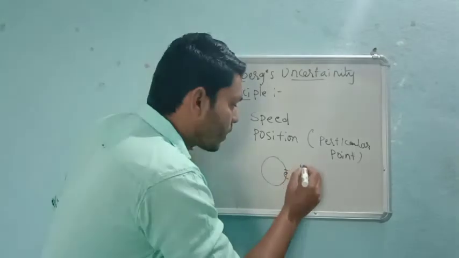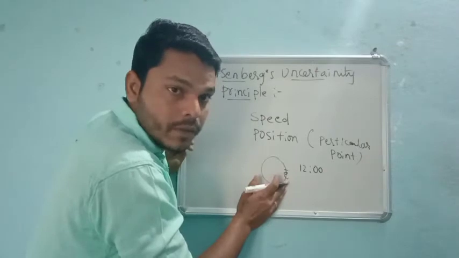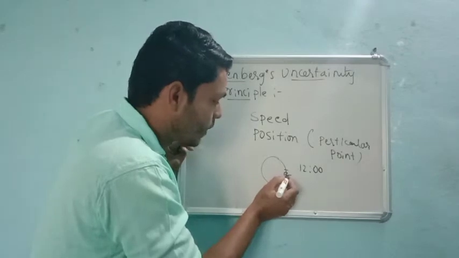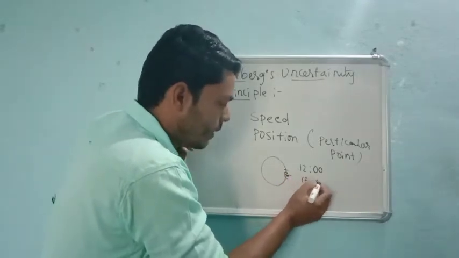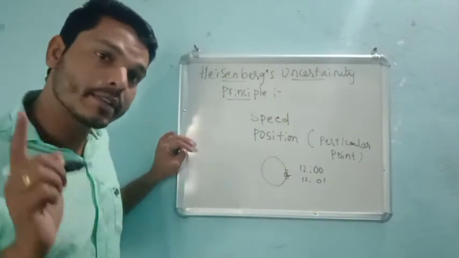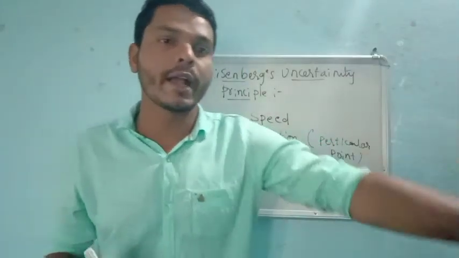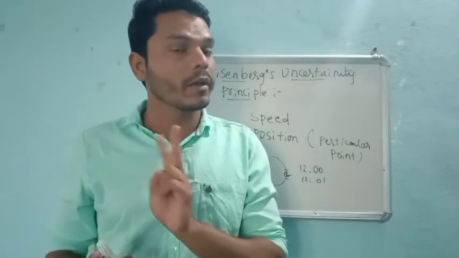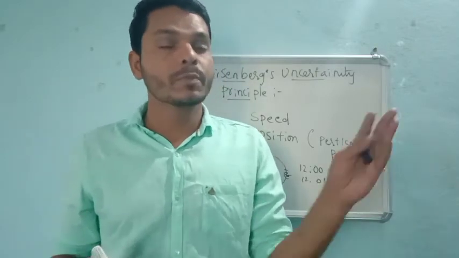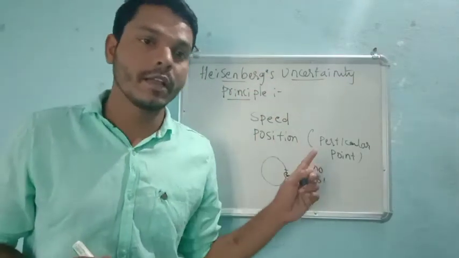If at 12 o'clock I am able to identify the electron's speed, then after some time what happens? The electron will not be here. The position will be changed. That means at a single time, we can imagine the speed of the ball or else the landing of the ball, but both at a time we cannot imagine. That is the Heisenberg's uncertainty principle, right?